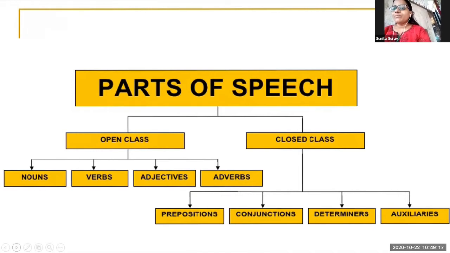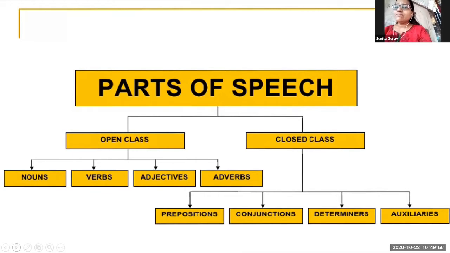Now, adverb. Adverb explains to us about the action which is happening inside the sentence. Adverb tells us more about the verb. Now, adverb also changes its form. For example, I can say go slowly, I can also say go fast, go in a running speed, go smoothly. Like that also I can say. So see these changes of the words. Slowly, smoothly, okay, in a running speed, like that.